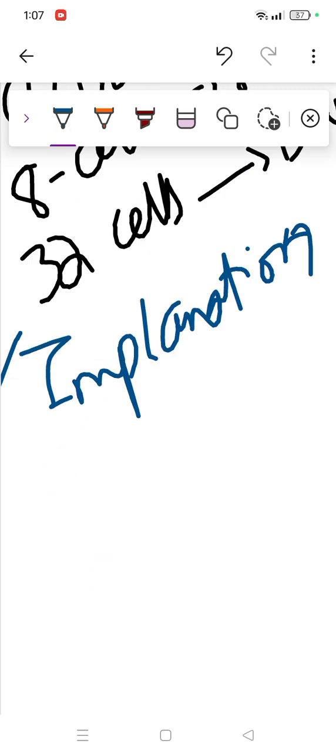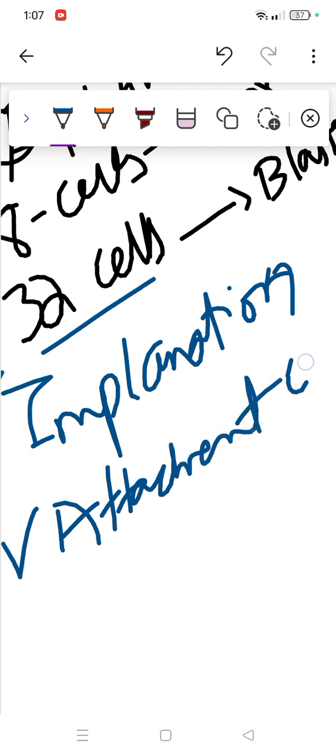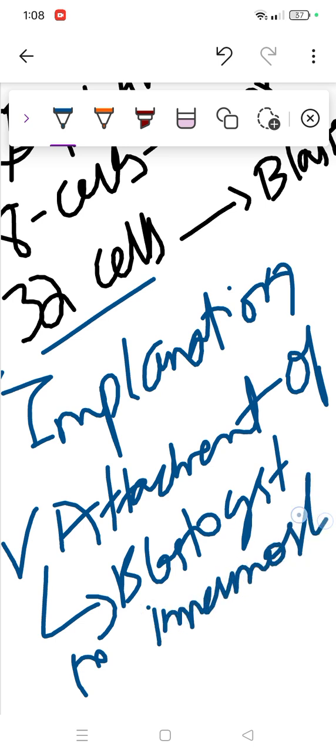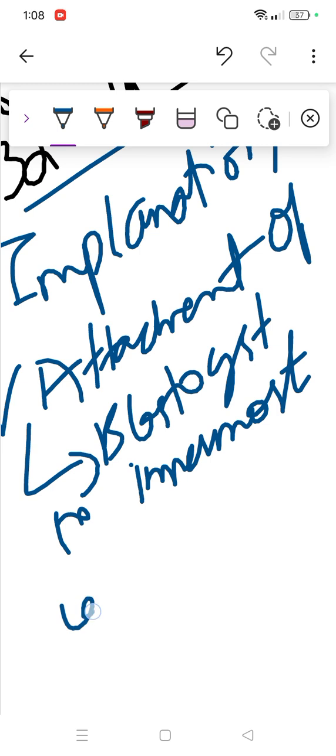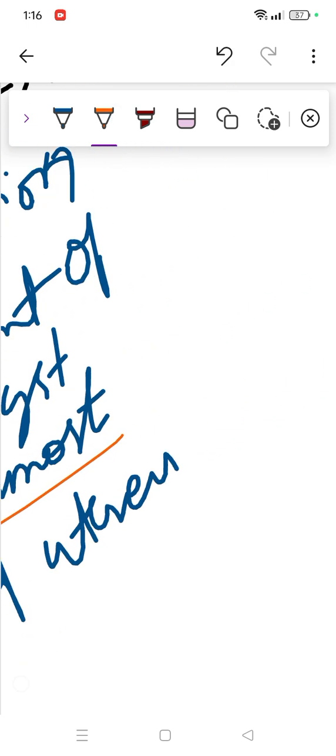Implantation is the attachment of the blastocyst, which is about 32 cells, to the innermost layer of the uterus. The innermost layer of the uterus is called the endometrium.